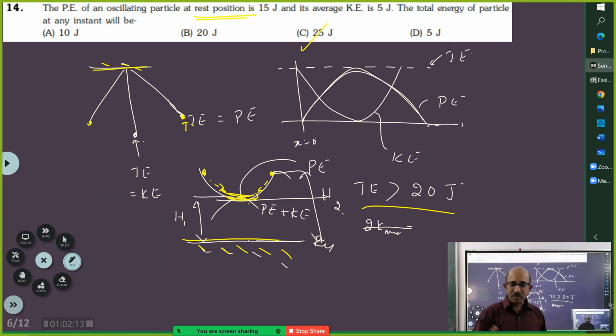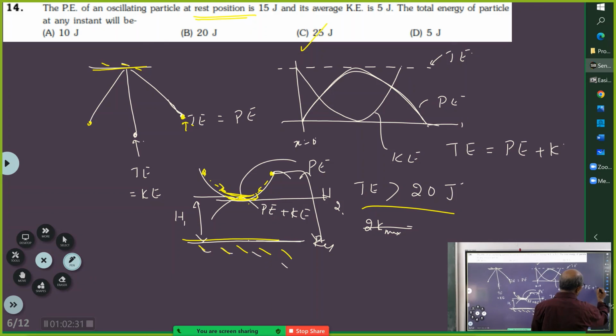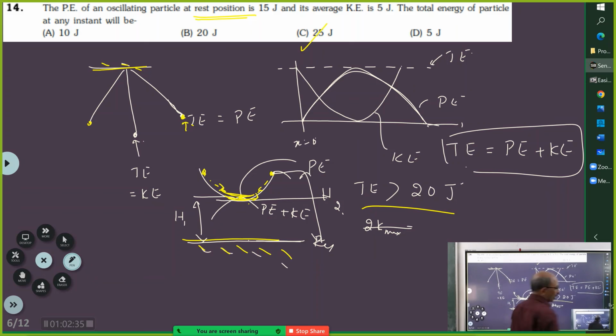Yes, it has to be greater than 50. No, how can it be less? Frame of reference thing. Hey, how can the total energy be less? That basic theory you don't deviate. The total energy of an oscillating particle is K plus P. That is fixed. So the total energy has to be not less than 15 joules, correct?